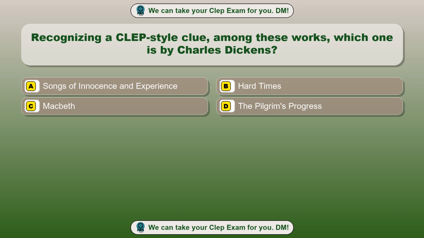Question 65. Recognizing a CLEP-style clue among these works, which one is by Charles Dickens?